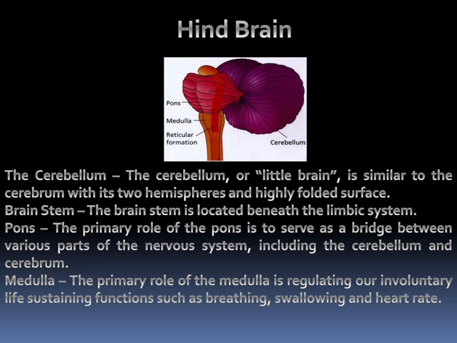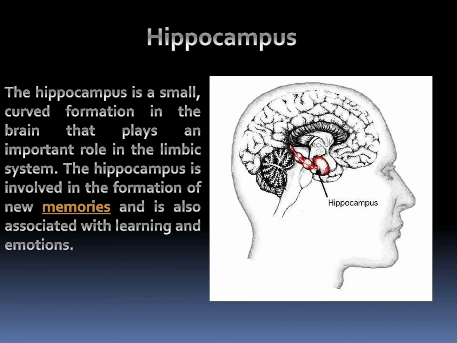Many important nerves originate in the pons, such as the trigeminal nerve, responsible for feeling in the face, as well as controlling the muscles responsible for biting, chewing, and swallowing. It also contains the abducens nerve, which allows us to look from side to side, and the vestibulocochlear nerve. The medulla regulates our involuntary life-sustaining functions, such as breathing, swallowing, etc.